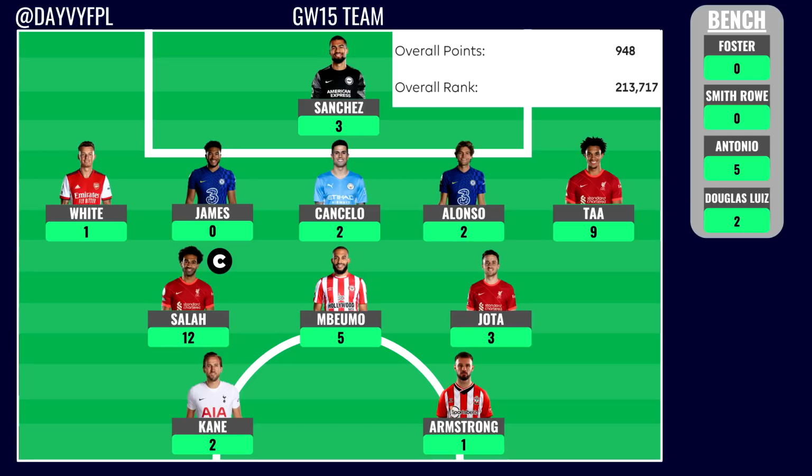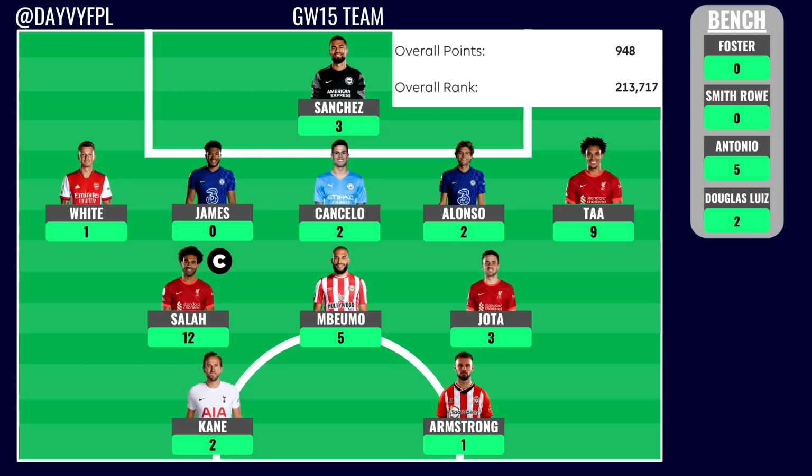So the overall points for Game Week 15 are going to come in at 39 points, which I think was just on the average, but unfortunately that was going to give us a red arrow. That red arrow took us to just above the 210k mark, so it seems like we've done a lot of work getting up the ranks, and unfortunately all that good work has completely been to waste, because the past couple game weeks have been red arrow, red arrow, red arrow.